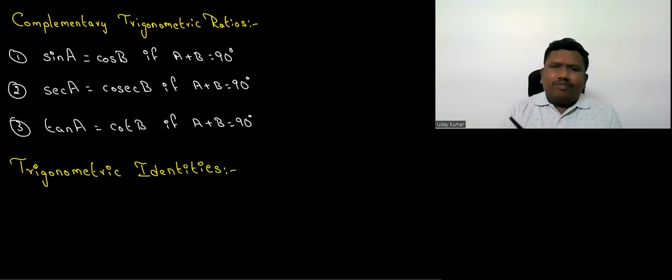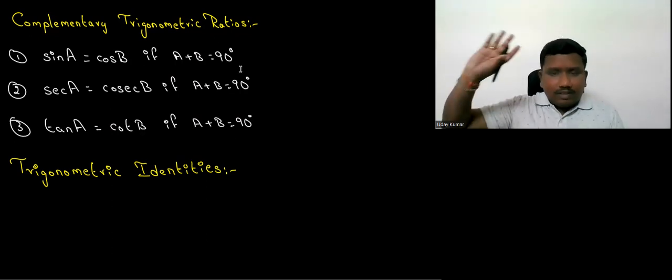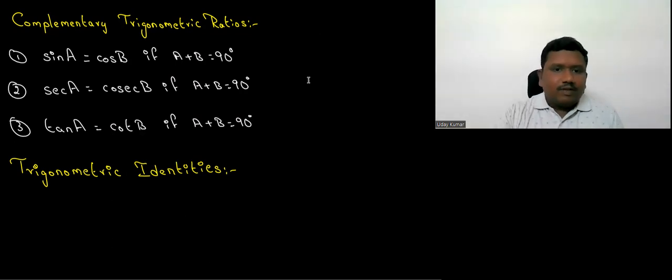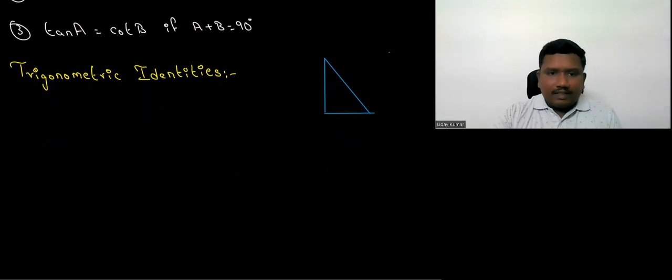These trigonometric identities very simply come from the Pythagoras theorem, which we learned in grade 7 itself. Okay, let's see what that is. Just as we have identities in algebra, similarly we have identities in trigonometry as well, which are suitable for any angles.